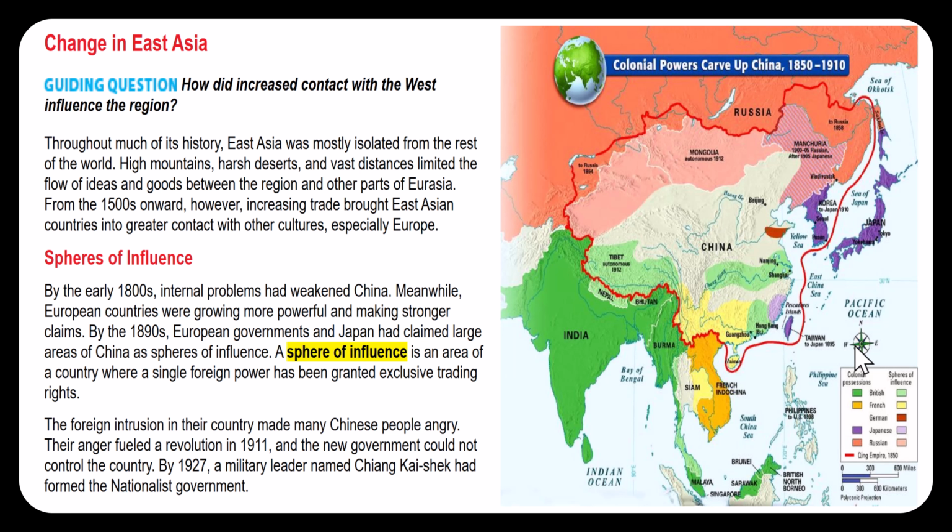Question 5. What is a sphere of influence? That is an area of a country where a single foreign power has been granted exclusive trading rights, and you can see with this map how China was carved up.